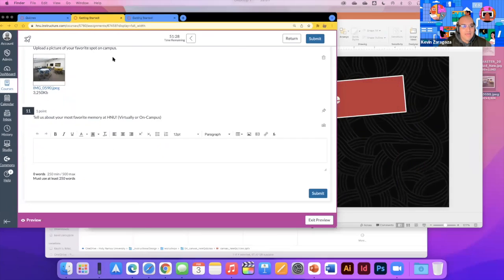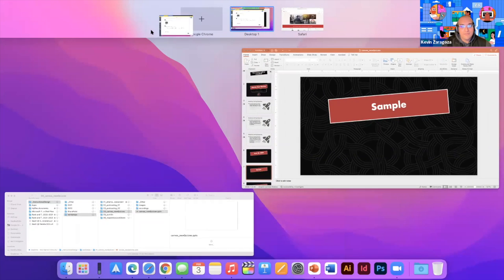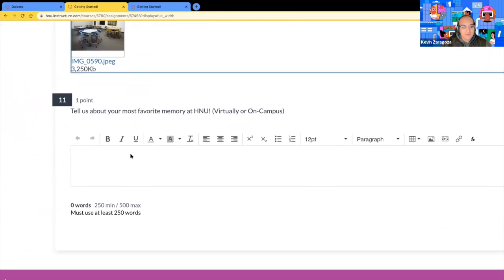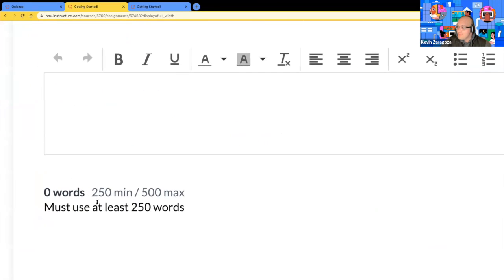Number 11, let me go ahead and maximize this again. And number 11 is also an instructor favorite because over here on the bottom left, what do you see?